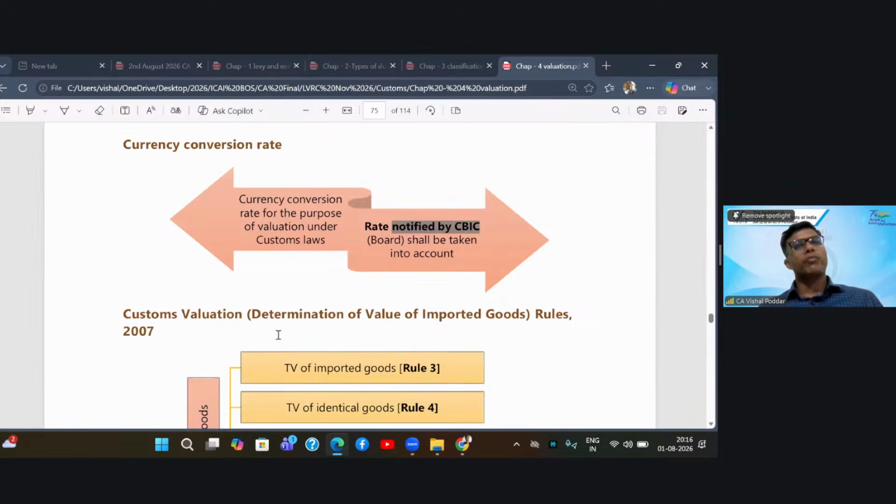So, for the purpose of conversion of currency, you will take out of all these rates the rate which the CBIC will give you. So, either CBIC will provide its own rate, or the CBIC will tell you that, okay, you take this particular rate of RBI, for example. So, you will take that rate.